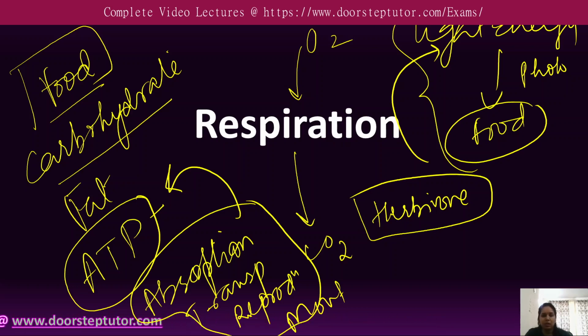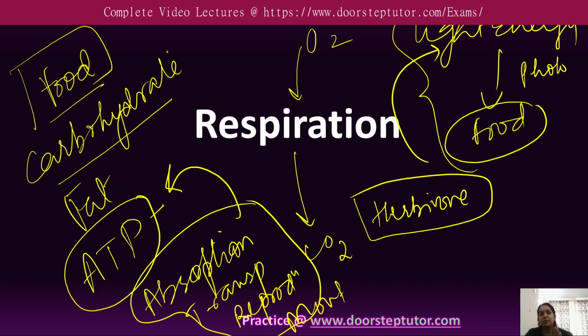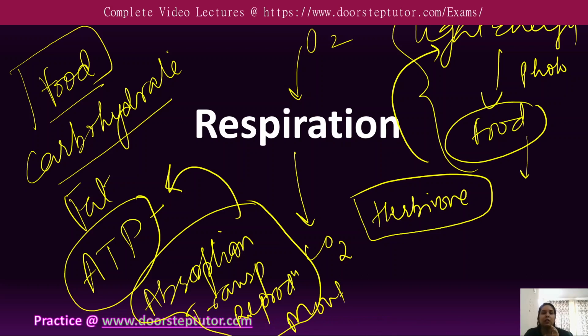Microorganisms such as fungi may be saprophytic in nature and depend on dead and decaying matter. So regardless of the source, the food ultimately comes from photosynthesis only.